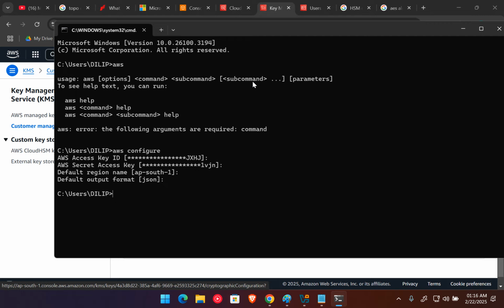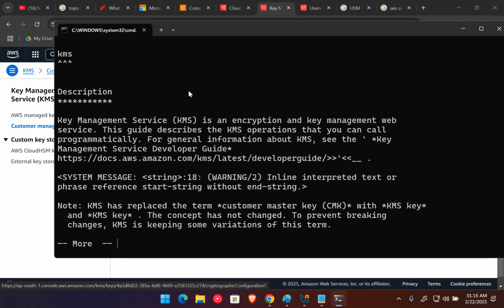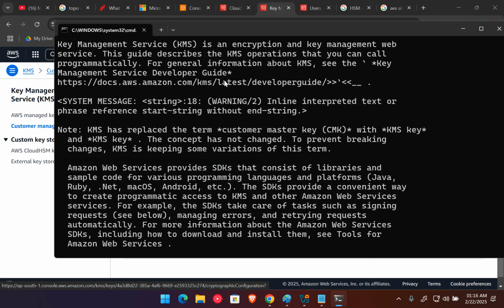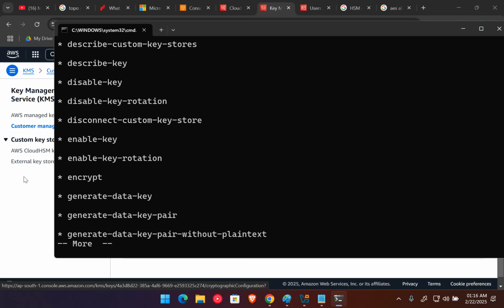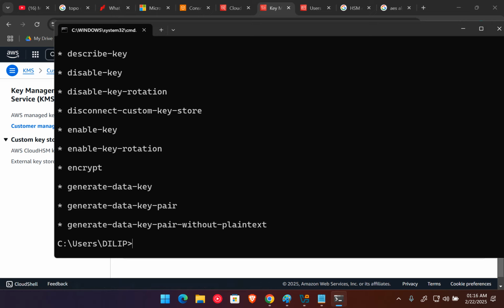Now in the AWS command line we have one command, aws kms, and if you check the help of this command, you can see it's a command through which we can encrypt and decrypt, and manage the entire KMS service. If you go down, here you can see we have options to encrypt the keys and many more things.